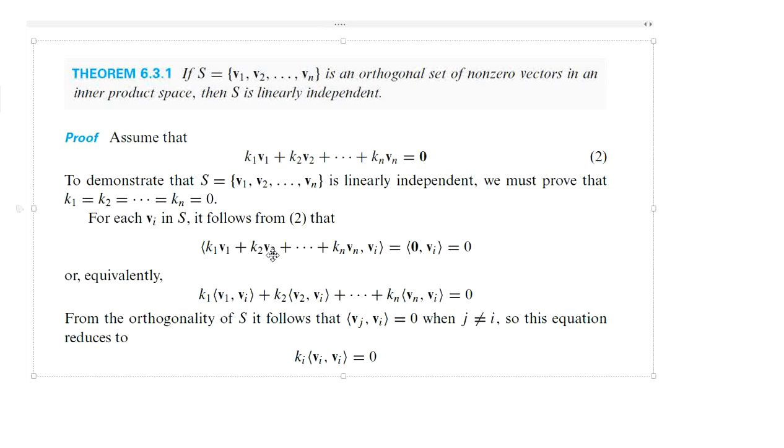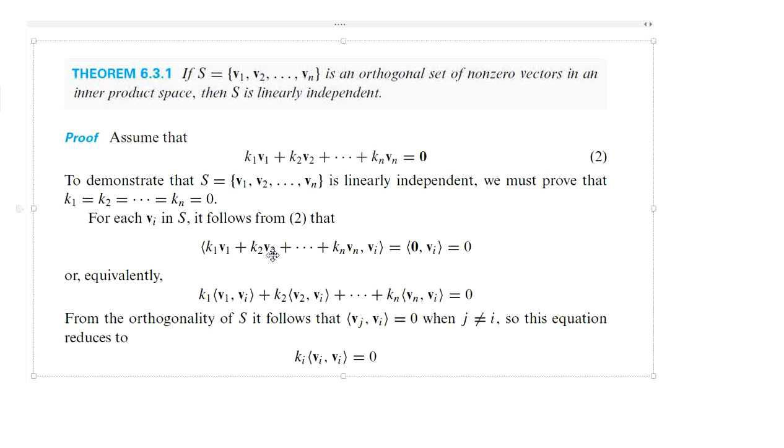For the proof, we consider a collection set v1, v2, etc. vn, an orthogonal set. That means they are mutually perpendicular, mutually orthogonal. Any two vectors you take will be orthogonal. Okay, now we have to prove that they are forming a linearly independent set.